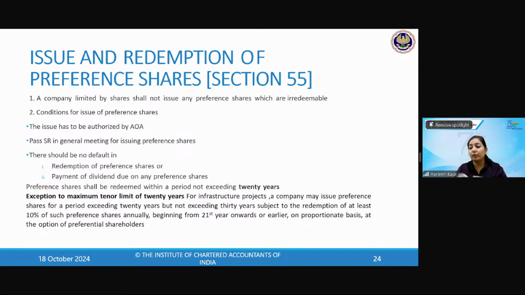Then limits kind of question can come from 21st year onwards. 5% preference shares have to be redeemed, 10% or 8%? So what will be the answer? How much preference shares have to be redeemed? Good, Yamin. 10%. Okay, nice.